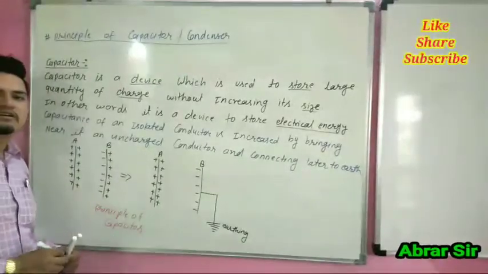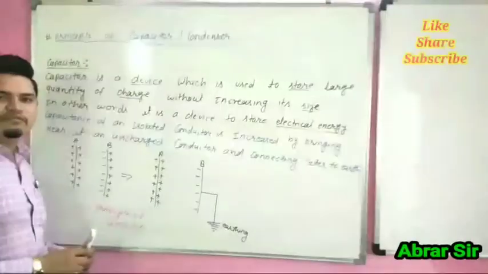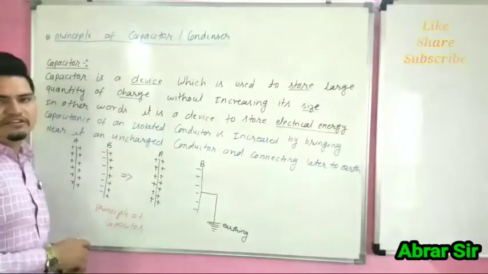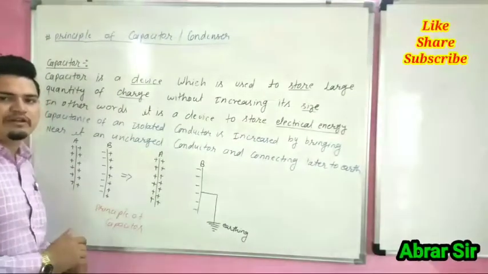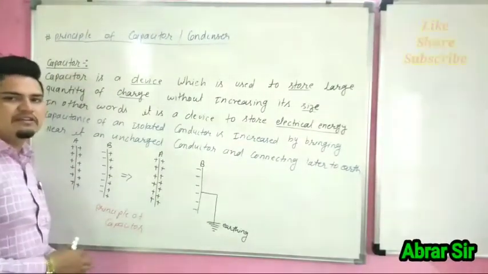So a capacitor or condenser is the device which is used to store electrical energy. It is a device which is used to store electrical energy without increasing in size.